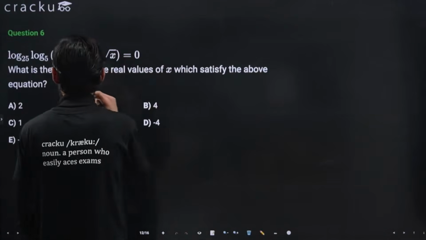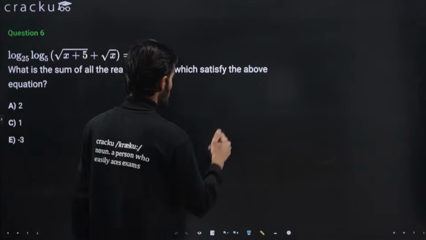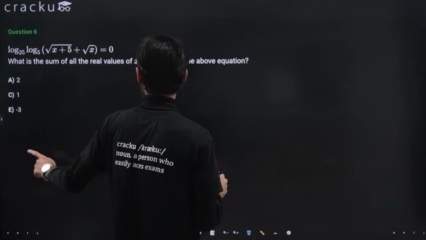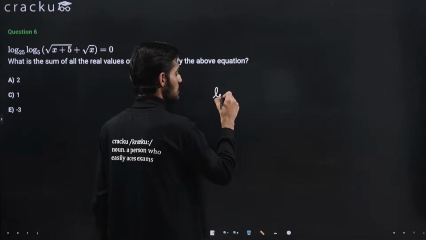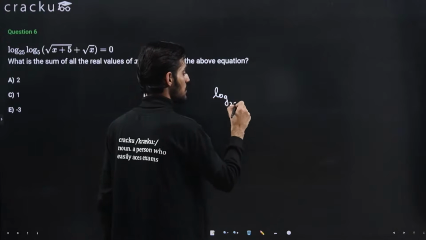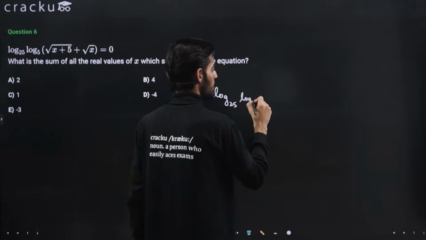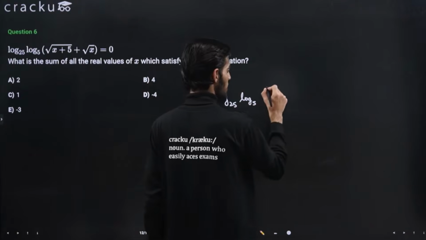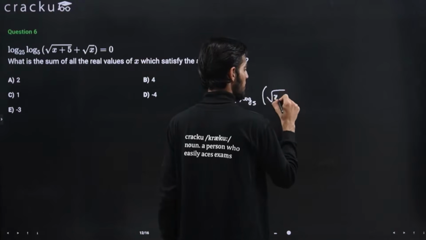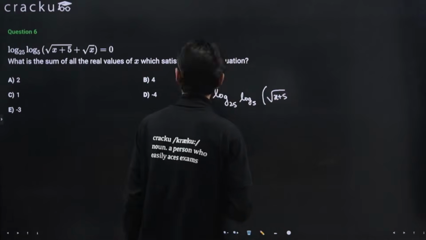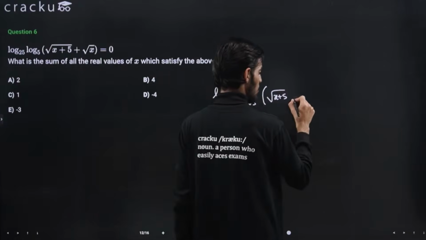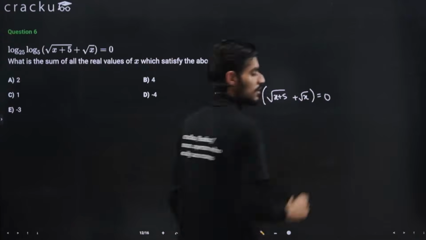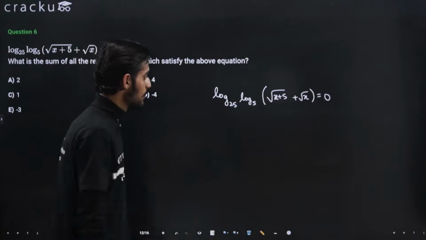Okay, let's solve this. In this question we are given log base 25, log base 5, and this is x plus 5 plus root x equal to 0. This is what we are given.